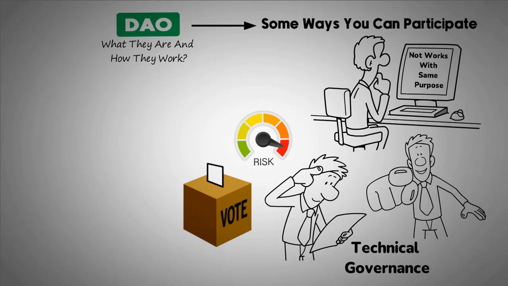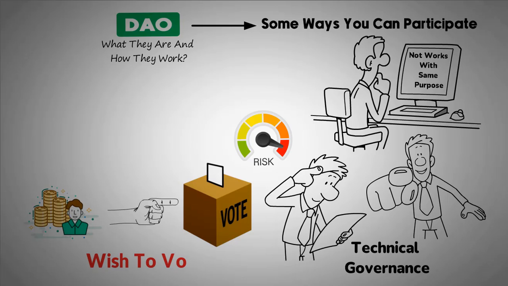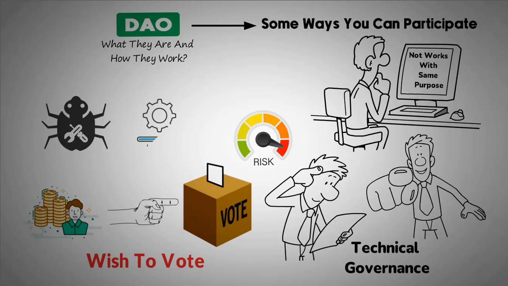In some cases, token holders can vote on sharing a portion of the fees that the protocol generates. In protocols like Compound, token holders could wish to vote on how the protocol fees are shared towards bug fixes and the upgrade of systems. This makes way for people who are interested in the project to be able to join. As a result, they receive compensation for their work in the form of DAO grants.